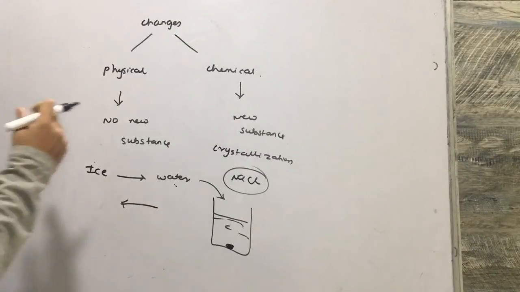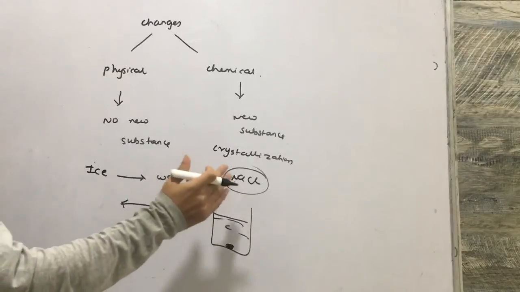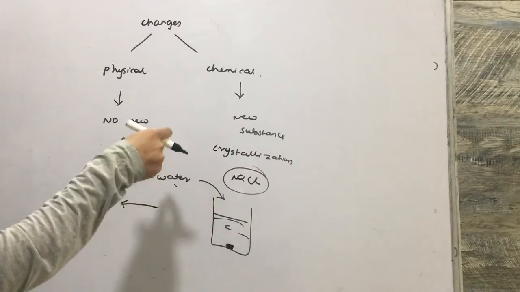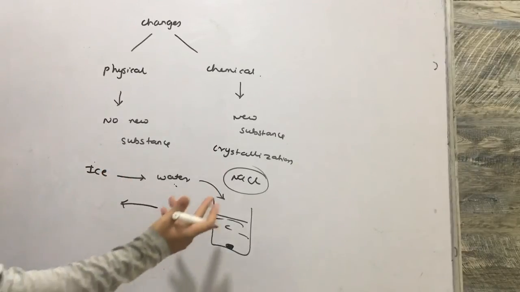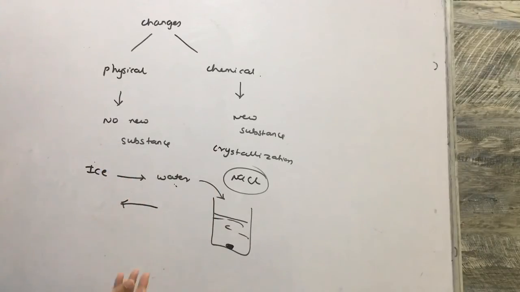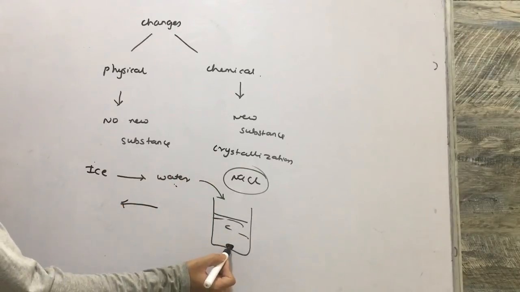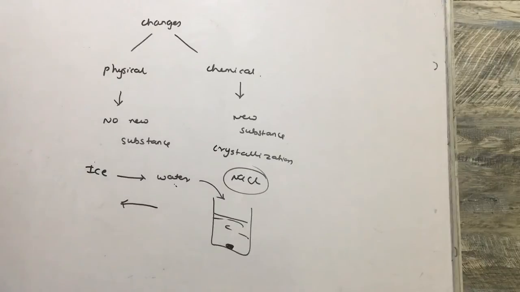We cannot add further salt. If I add one teaspoon of salt it dissolves, I add one more teaspoon and it dissolves again. We keep adding until the salt gets deposited at the bottom. That is called a saturated solution.